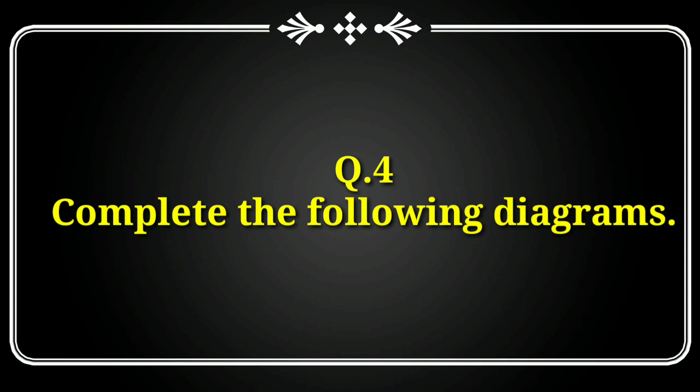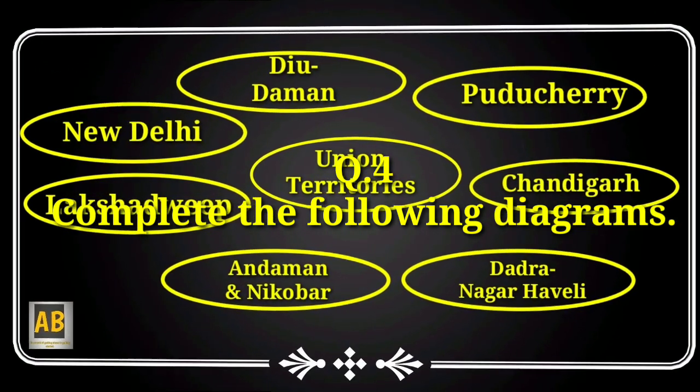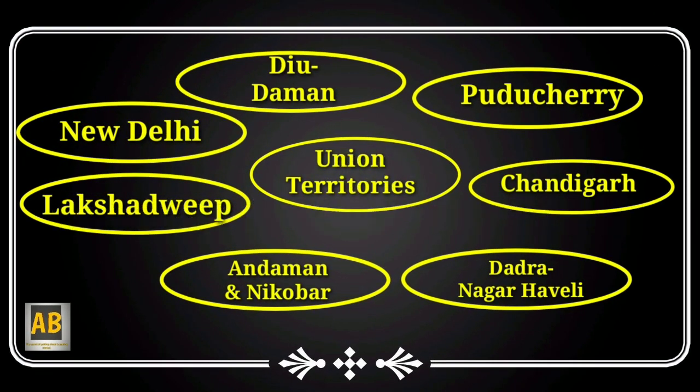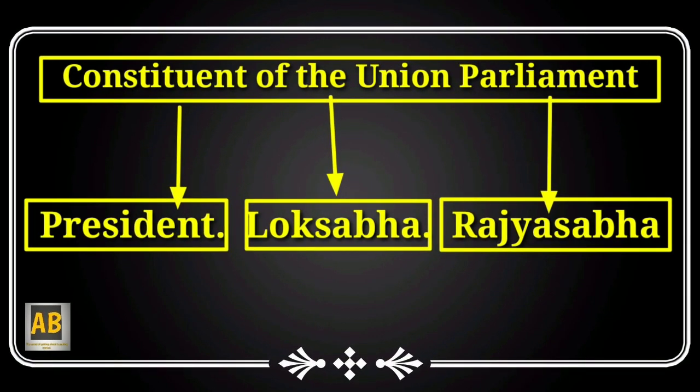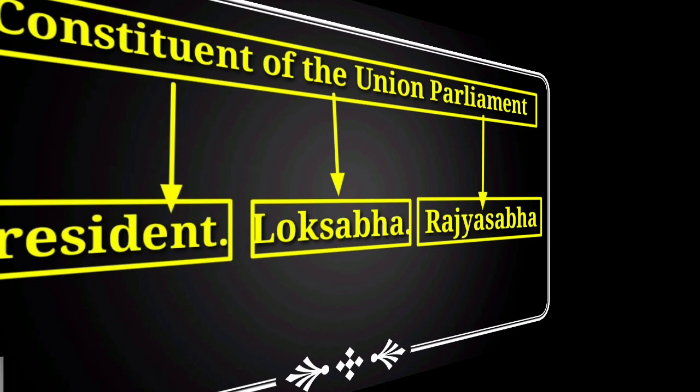Let's move on to question number 4. Complete the following diagrams. Union territories: Pondicherry, Chandigarh, Dadra and Nagar Haveli, Andaman and Nicobar, Lakshadweep, New Delhi, Diu and Daman. Let's move on to the next question. Constituents of the Union Parliament: President, Lok Sabha, Rajya Sabha.